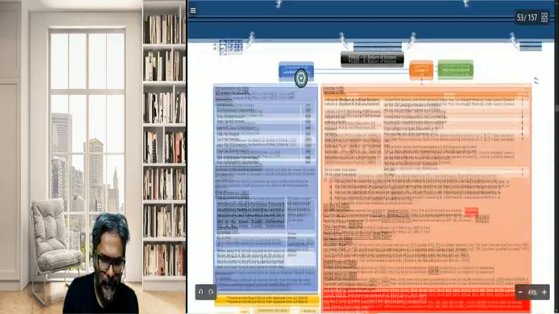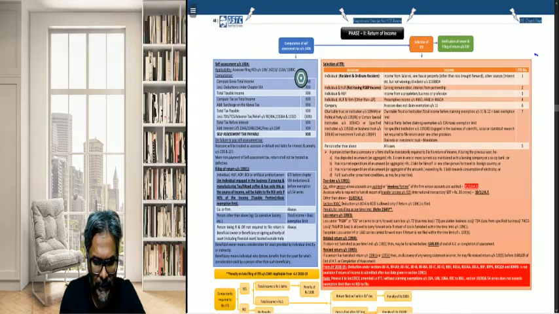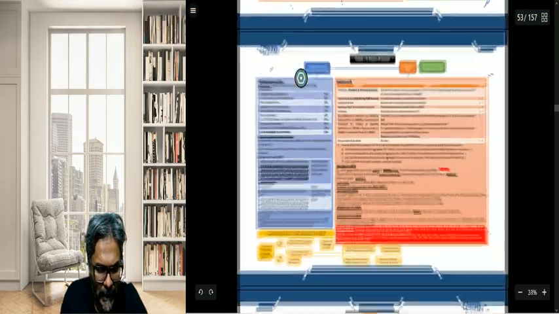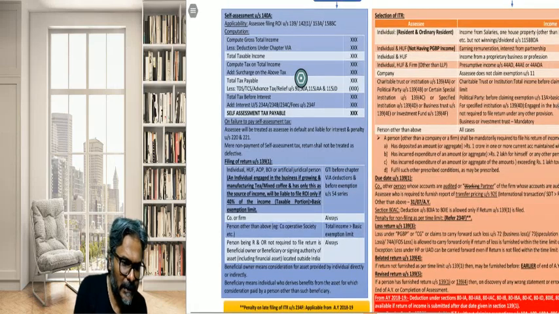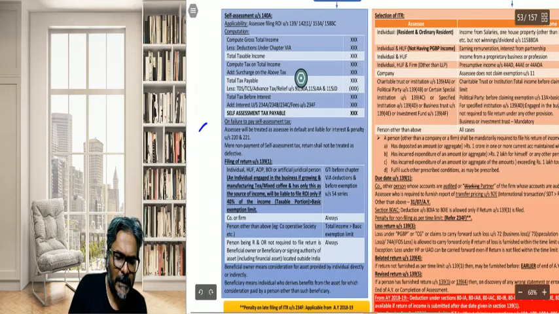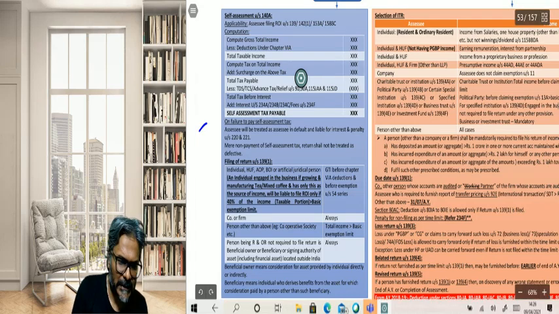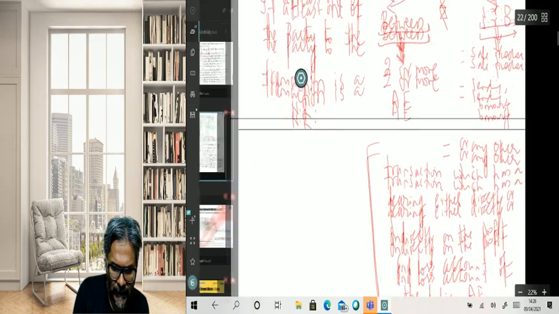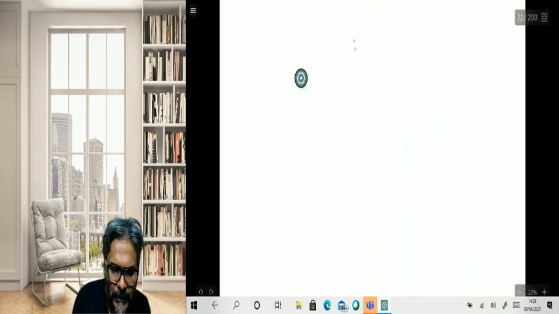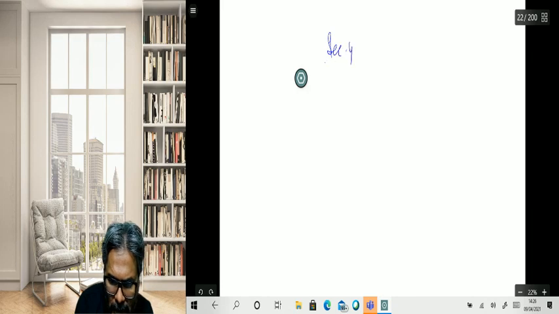Now we come to the provision relating to the ROI. Can you see this one, students? ROI. The first, as we all are aware, is the self-assessment. Generally, what happens in this case? Please pay attention herein. There is section 4, which is the charging section of the income tax law.